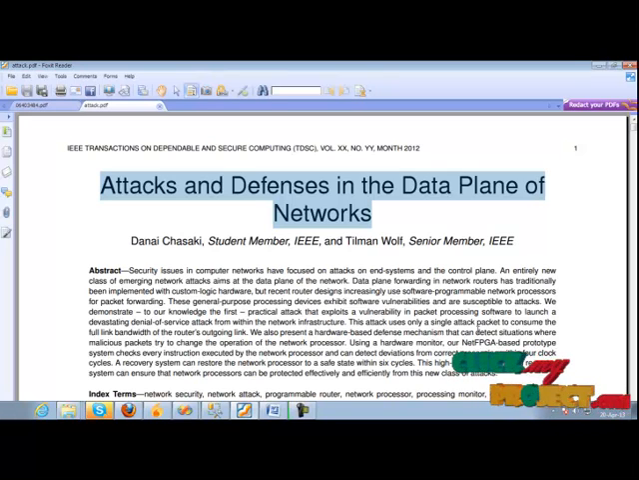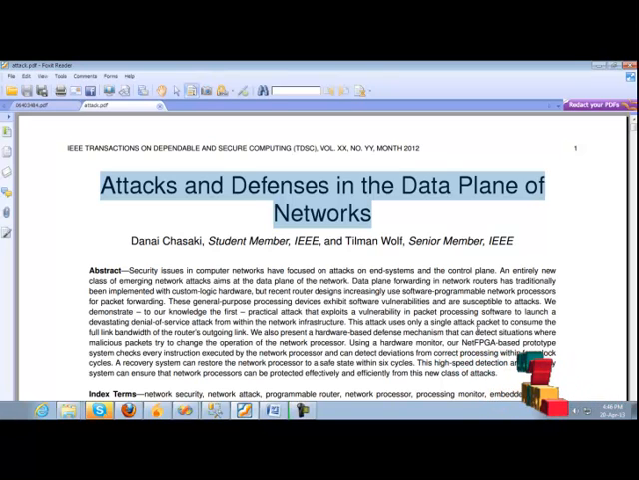We demonstrate, to our knowledge, the first practical attack that exploits a vulnerability in packet processing software to launch a devastating denial of service attack from within the network infrastructure. This attack uses only a single packet to consume the full link bandwidth of our router's outgoing links.